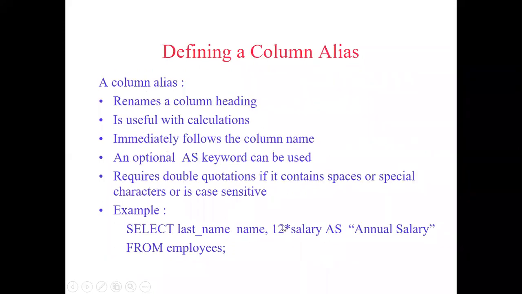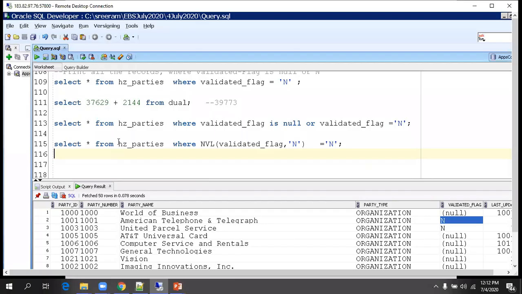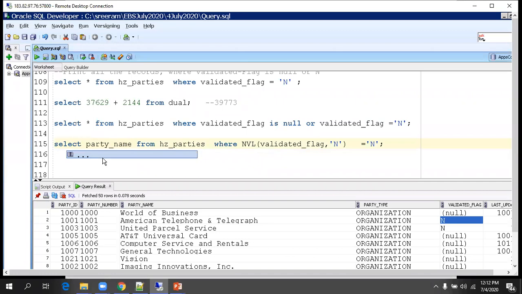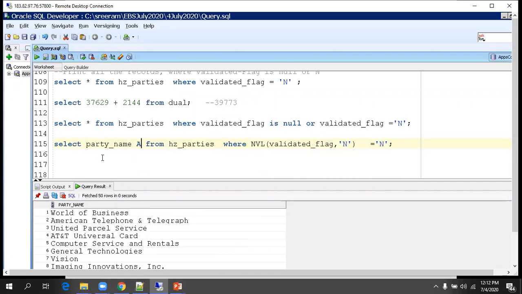Column alias is just for the end user representation. This is not stored. The column name, whatever you mention, will not get stored at any place. There are multiple ways you can mention it. If you use double quotes, you can mention a space in the column name. Let us say you want to display party name. Now I just printed party name, but I want to print party details like this.